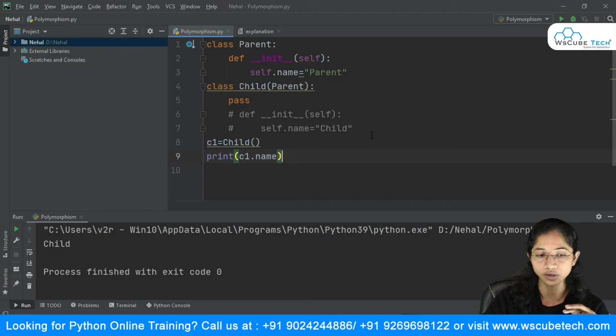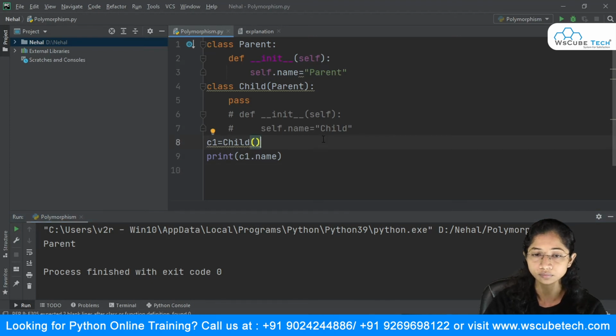What is happening here is that this class is inheriting the properties of parent. When I create this object and call c1.name, first it will check whether it is getting the variable name here, but it is not getting it over here. So it will go over here, get the result from here and print it. So our variable is getting overridden. The overriding is happening here. This is variable overriding in Python.